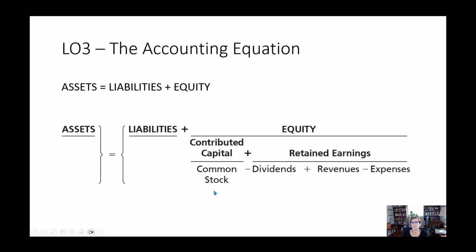Now, why do people invest in companies? Well, there's a couple of reasons, right? One of them might be to get dividends. And what are dividends? Dividends are distributions of profits that are paid out to stockholders. So dividends reduce your equity. Revenues increase your equity, and expenses decrease them. So think about your own situation, right? If you have money coming in, that increases your assets and your equity. If you have money going out, that decreases your assets and your equity. Okay? All right, so this is really the foundation of everything.